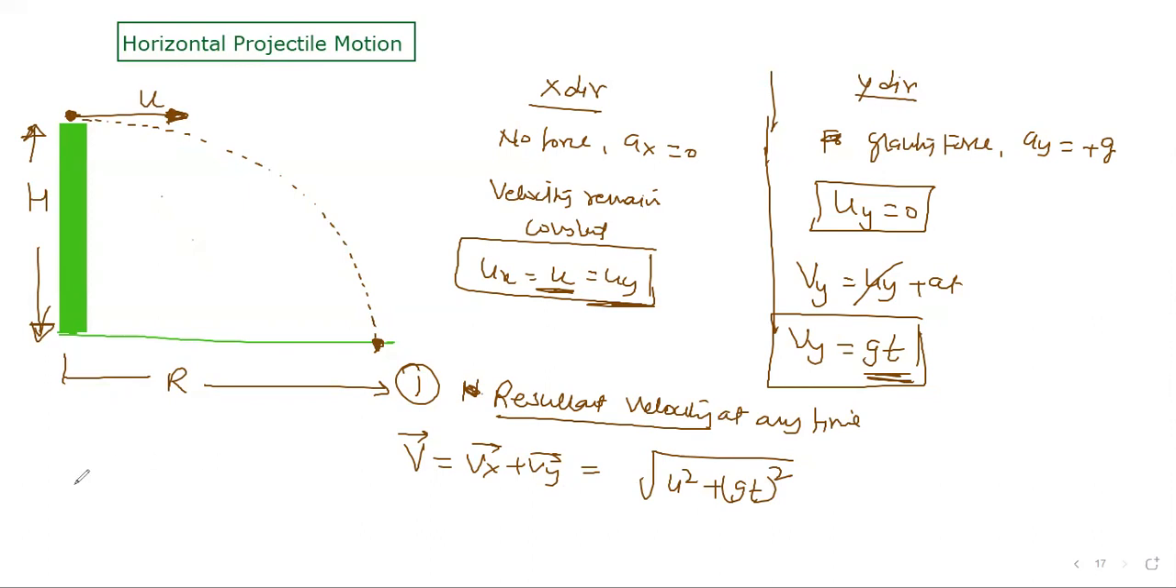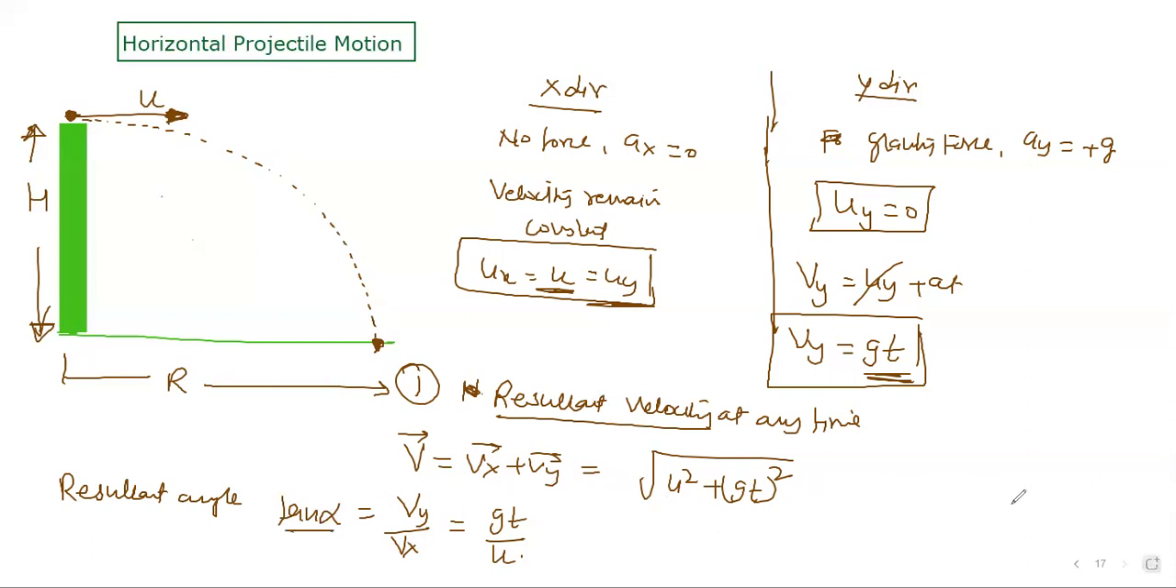Then the resultant angle you can also calculate like last time. All equations are the same. The resultant angle, let's call it alpha: tan alpha equals velocity in the y direction over velocity in the x direction, which is gt by u. That gives the angle made by the resultant velocity with the horizontal. That's the velocity.